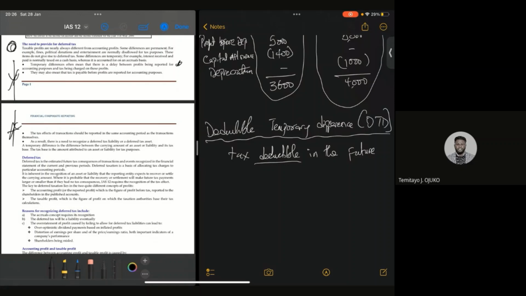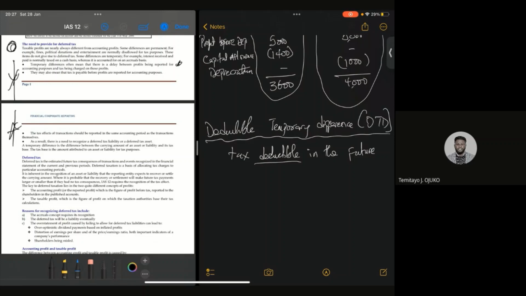They may also mean that tax is payable before profit. Now, so in essence, what we're just trying to say here is that in real life scenario, which is what I've explained up there, a taxable temporary difference will always lead to what?